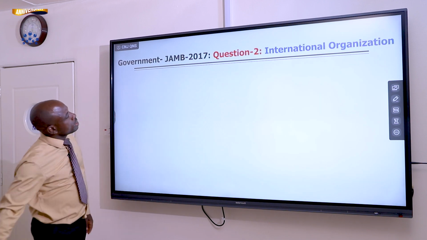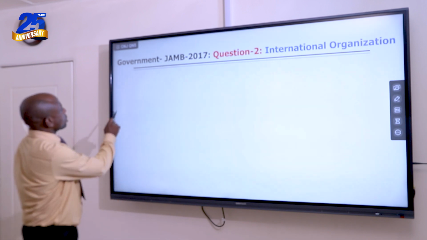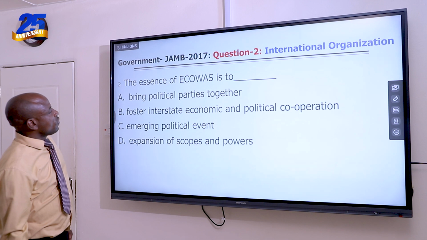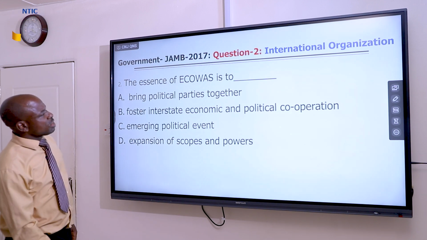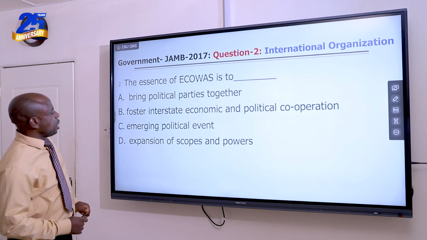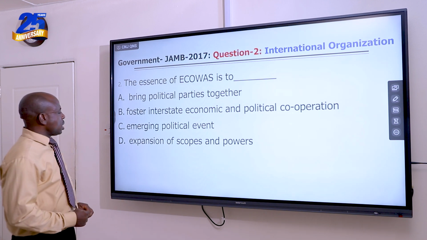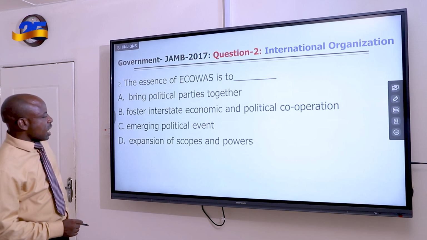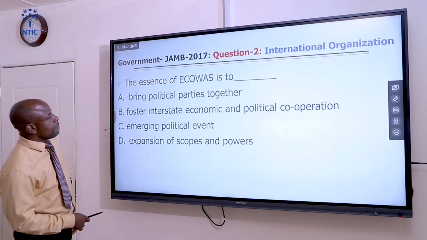The next question, question number 2, is taken from the topic international organization. The essence of ECOWAS is to: A, bring political parties together, B, foster interstate economic and political cooperation, C, emerging political event, D, expansion of scope and power. The right answer is B.